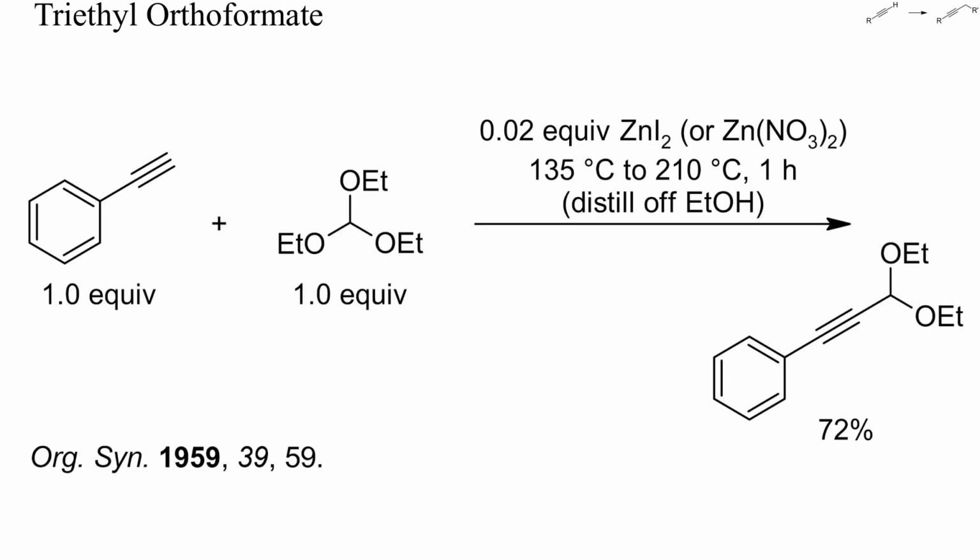This is an example of alkyne alkylation with triethyl orthoformate. Such reactions generally require Lewis acid catalysis, and here 2% of zinc iodide or nitrate could be used. Despite the high reaction temperature, no addition of ethanol to the alkyne or alkylations with the acetal occurred.